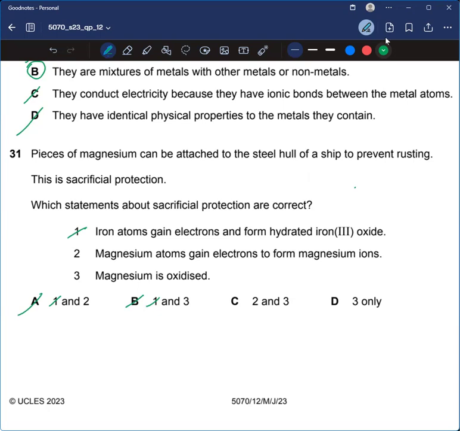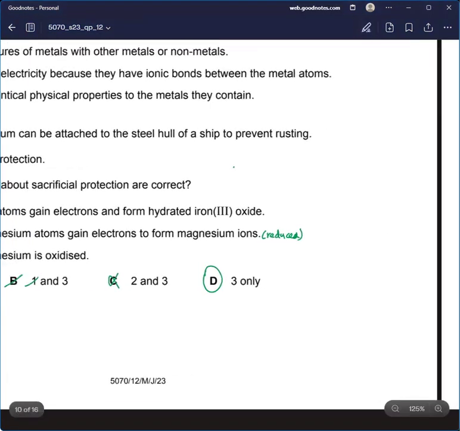Okay. Magnesium atom gains electrons to form magnesium ions. No, it does not gain electrons. Gaining electrons means it is being reduced, and it is not being reduced. Rusting is basically oxidation. So yeah, magnesium is oxidized. That's correct. This is also correct.